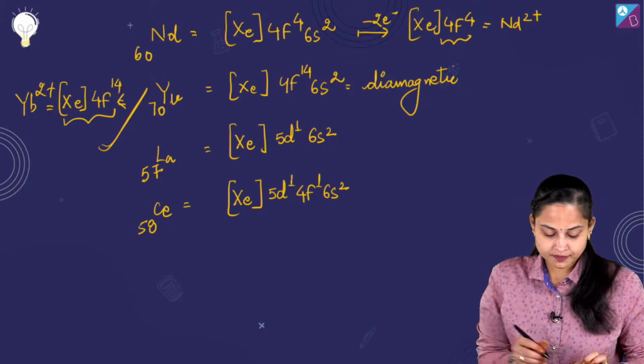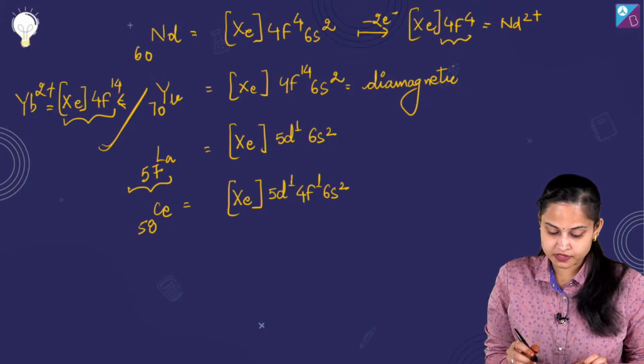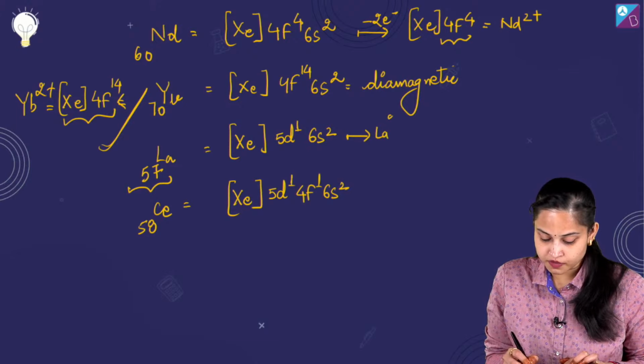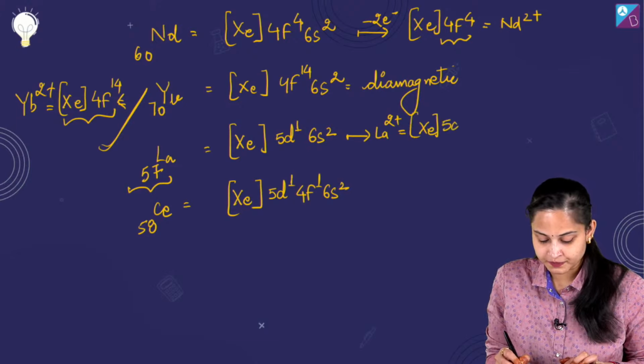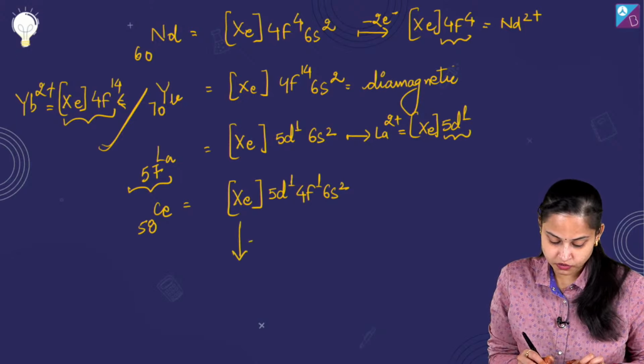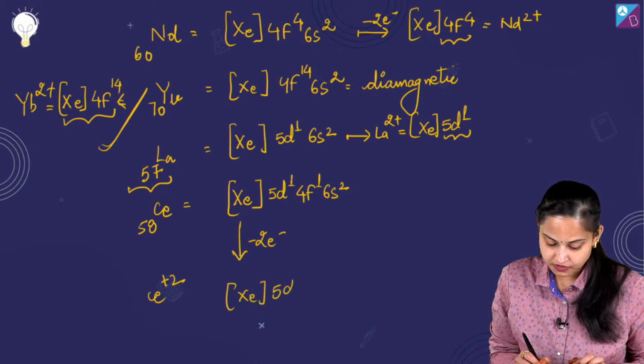So talking about lanthanum, it's 57. If I talk about La2 positive, what I'm going to get is xenon and 5d1. So it has an unpaired electron, paramagnetic. Talking about cerium, loss of 2 electrons, Ce2 plus, so I'm going to get xenon, 5d1 and 4f1.